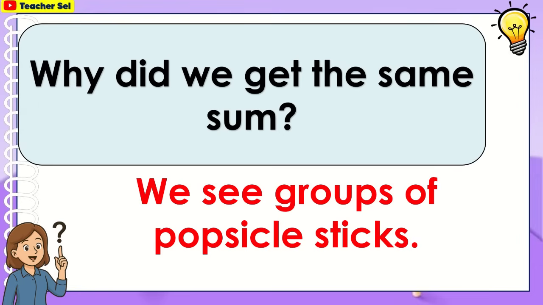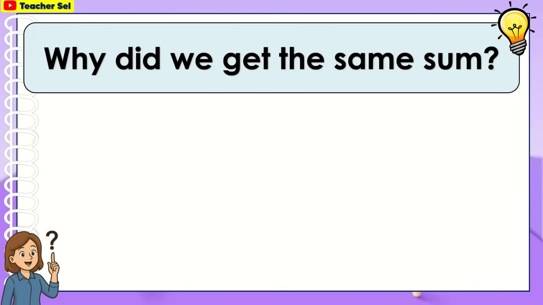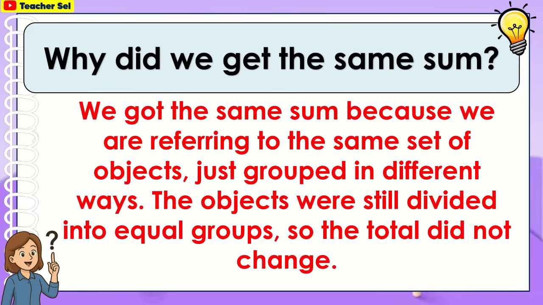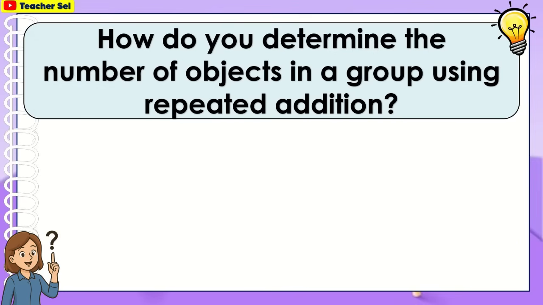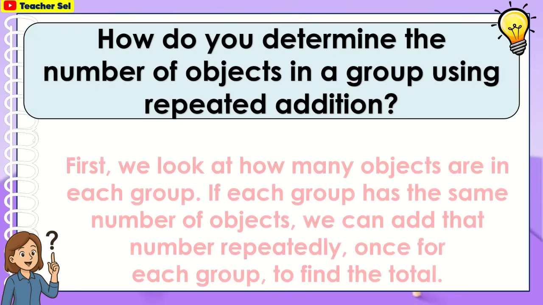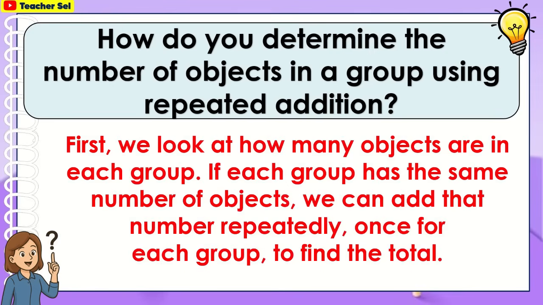We see groups of popsicle sticks. Why did we get the same sum? We got the same sum because we are referring to the same set of objects, just grouped in different ways. The objects were still divided into equal groups, so the total did not change. How do you determine the number of objects in a group using repeated addition? First, we look at how many objects are in each group. If each group has the same number of objects, we can add that number repeatedly, once for each group, to find the total.